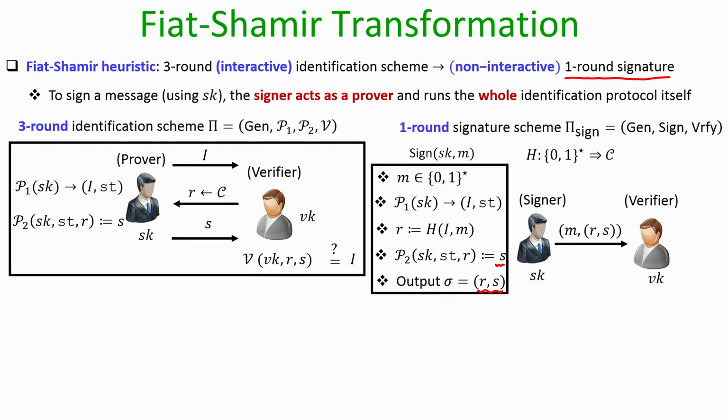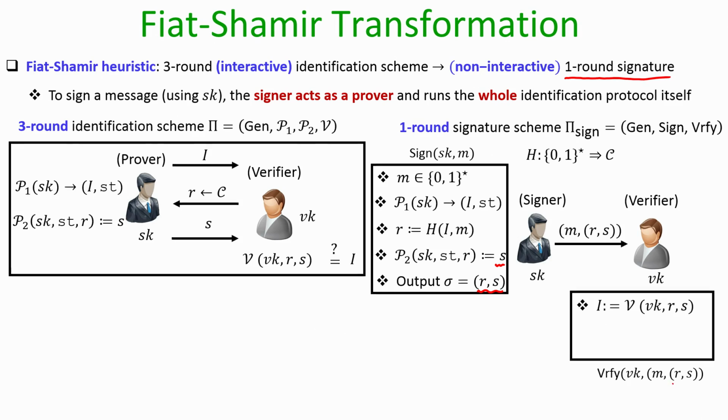So, now to send the signed message to the verifier, it will just send the message along with the signature R comma S. And the way the verifier verifies the signature is it runs the verification algorithm of the underlying identification scheme, but there is a difference. In the original identification scheme, the verifier was verifying whether the output of the verification algorithm with the verification key and R and S part of the transcript gives the I part of the transcript or not.